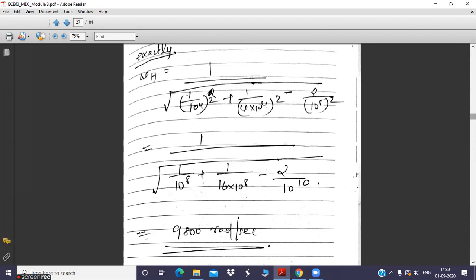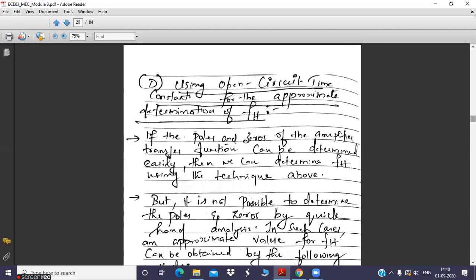In approximate analysis, you find the dominant pole and you discard the other pole and other zero. So only one pole is going to be considered and the value of that pole is equal to your cutoff frequency. But in the exact analysis, you are not going to find the nature of the dominant pole and all. Whatever zeros and whatever poles you have in your expression, you take into consideration and put in the general formula. Make use of the calculators to find the final answer in radians per second. You will find that this exact analysis is never going to be the same as the approximate. There will be slight variations in the value of cutoff frequency, but it is appreciable.